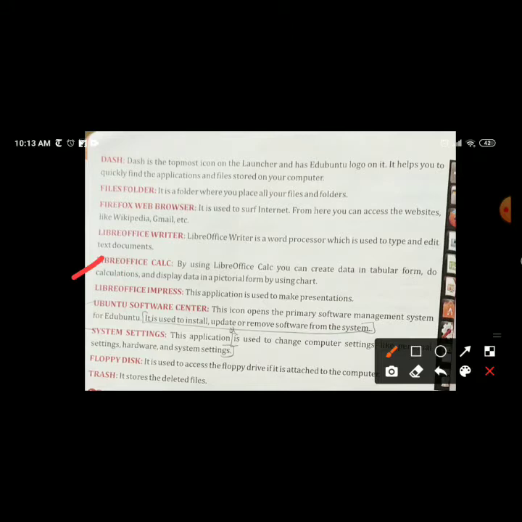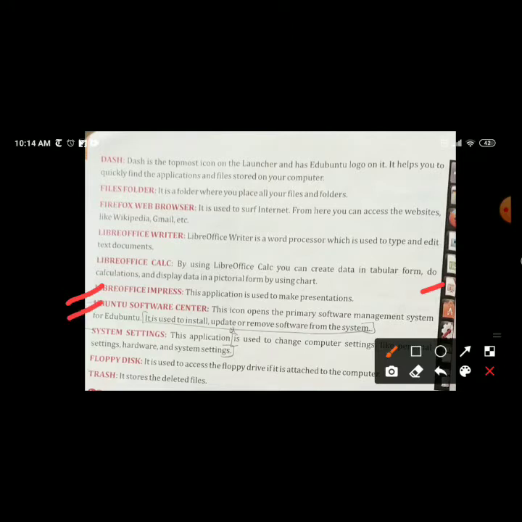So all the tabular form work or calculation and displaying your data in pictorial form using a chart you can do with the help of LibreOffice Calc. Then is LibreOffice Impress. This application is used to make presentations. If you want to make a presentation, you can use LibreOffice Impress.